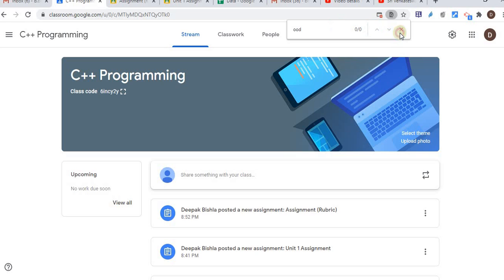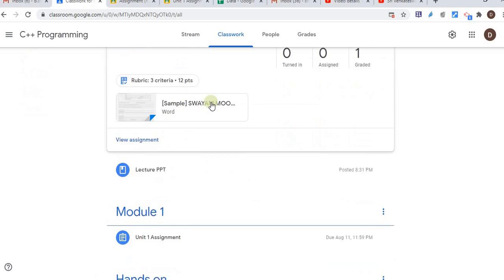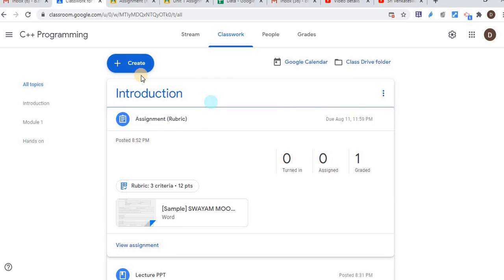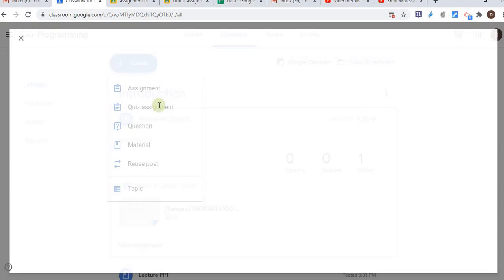Okay, now let's see a few more things. So in this stream we covered, in the classwork, how we can upload the material and how we can take the assignment in a normal way as well as in a rubric assignment. Both ways we have seen. And now let's see a few more things. Create quiz assignment.